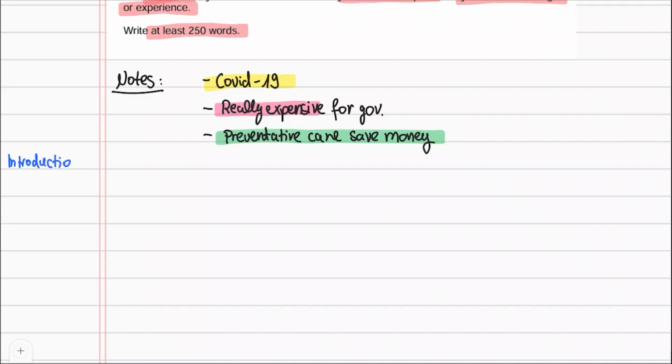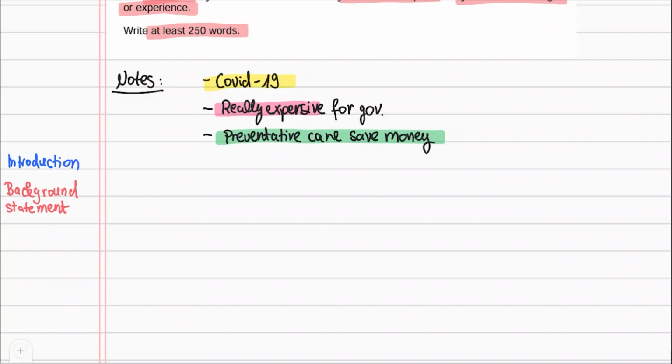The first thing you have to do is start with an introduction. Write a background statement, that is a sentence that tells the reader what your essay will be about. Make sure you paraphrase the question, so the IELTS examiner can see that you have a wide vocabulary. This will make your band score go up.